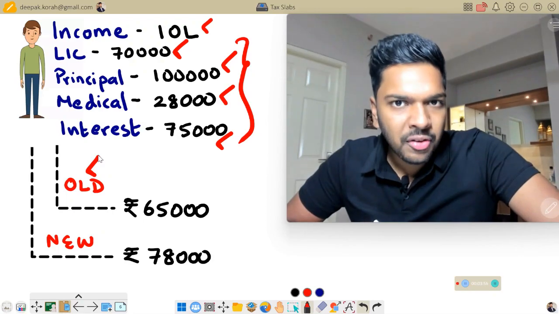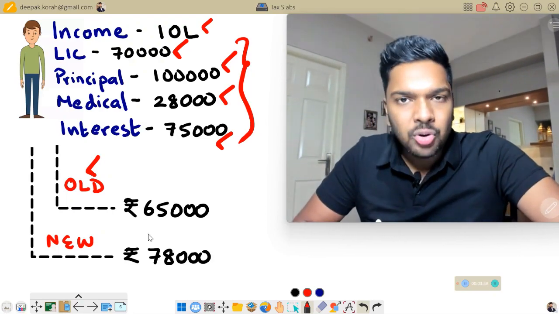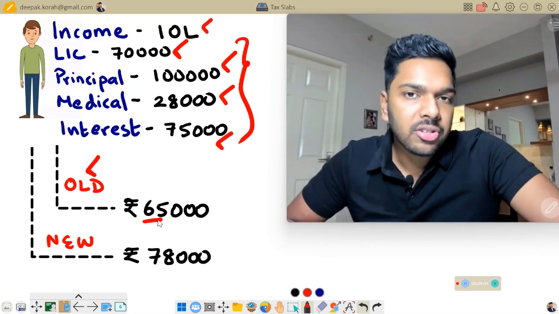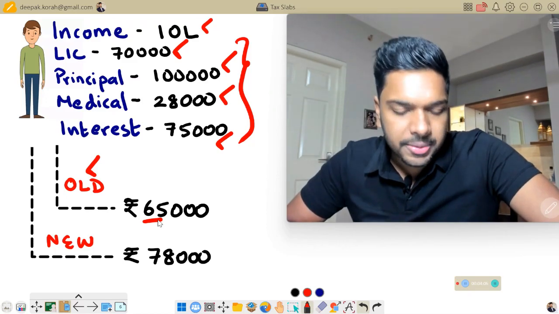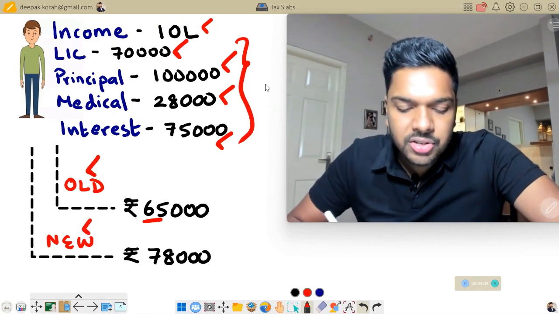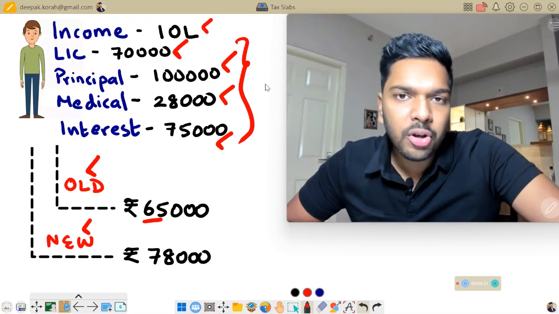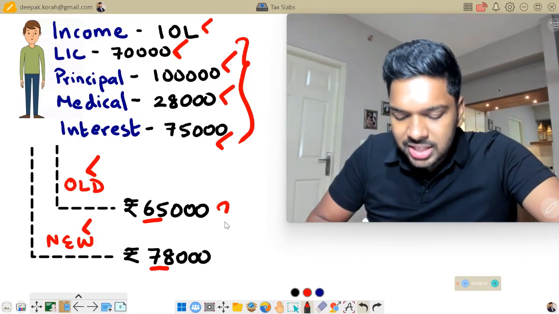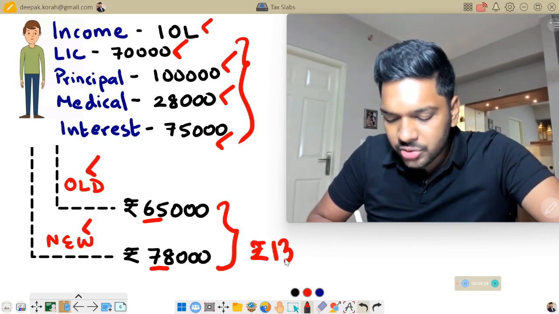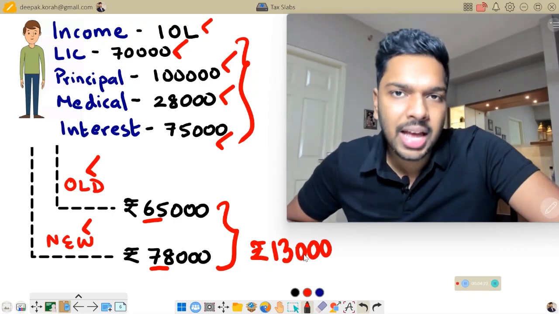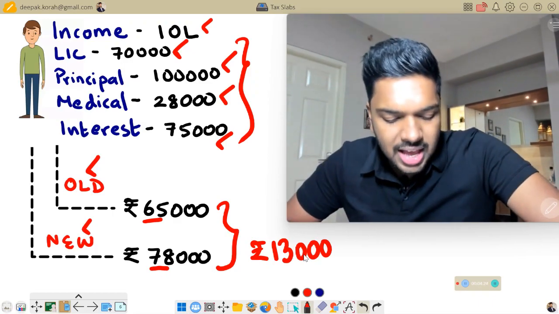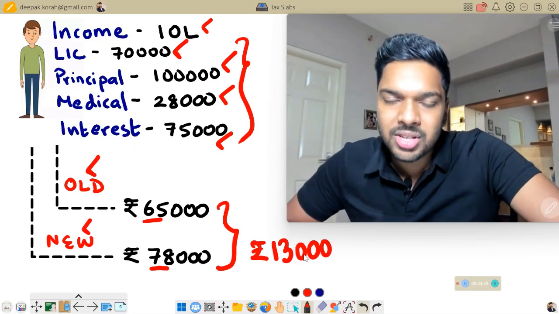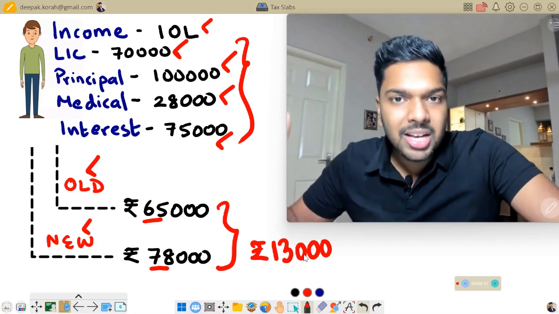So therefore, if he is choosing the old tax regime, the final tax outlay that he has to pay is around 65,000 rupees because he is able to claim a lot of deductions. But if you're going for the new one, then you cannot claim all these deductions and you can only provide for your income, and you will end up paying a tax of 78,000 rupees. So this difference, which is 13,000 rupees, is the savings in tax outflow because he has gone for the old tax regime. Under the new tax regime you cannot get deductions and exemptions, and that is why under the new one you end up paying more tax.